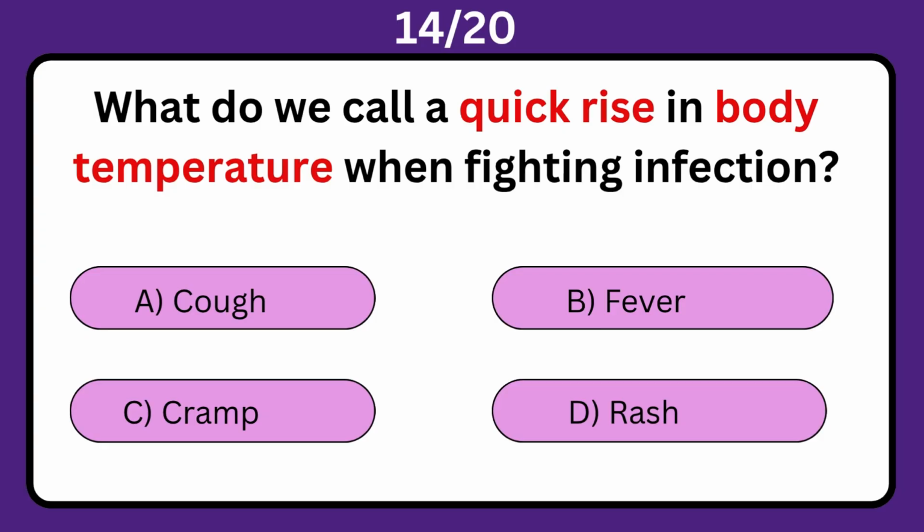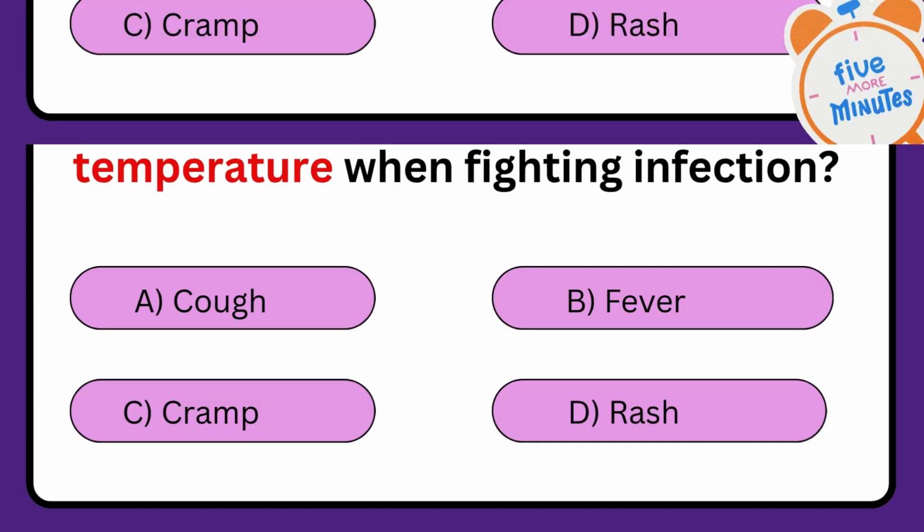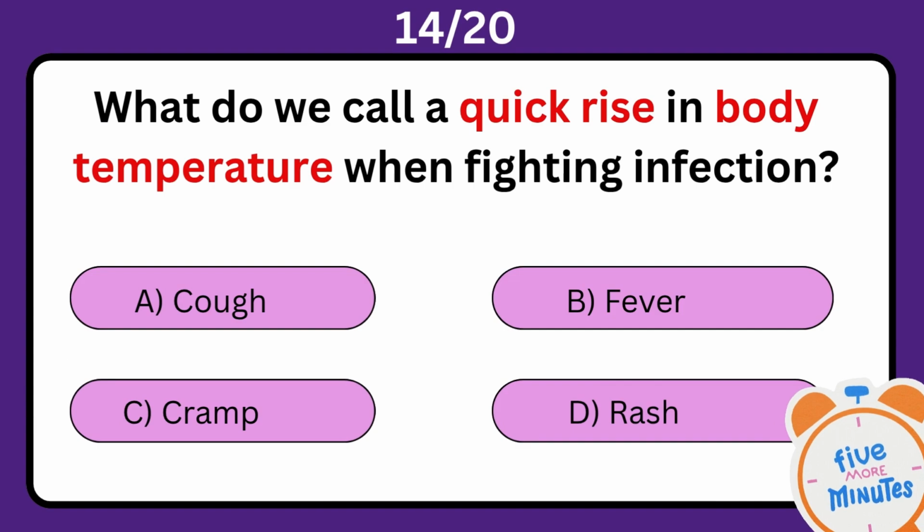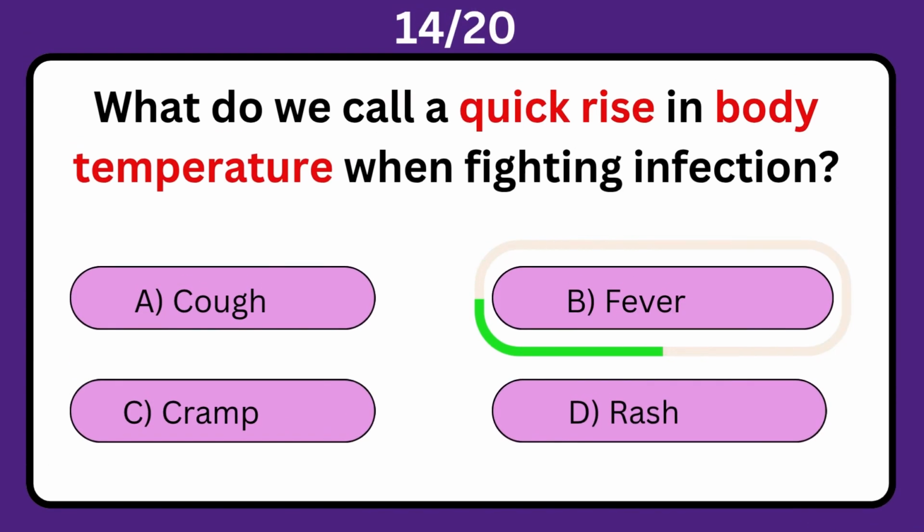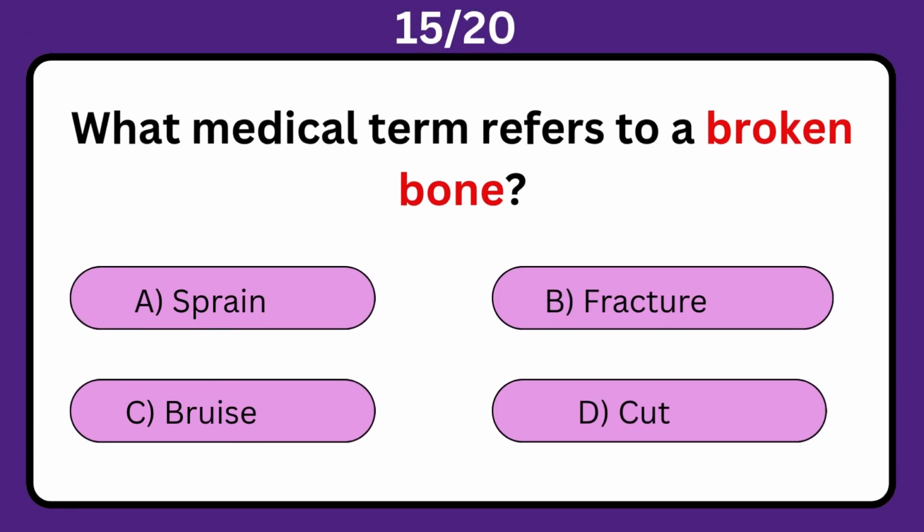What do we call a quick rise in body temperature when fighting infection? A. Cough. B. Fever. C. Cramp. D. Rash. The correct answer is B. Fever.